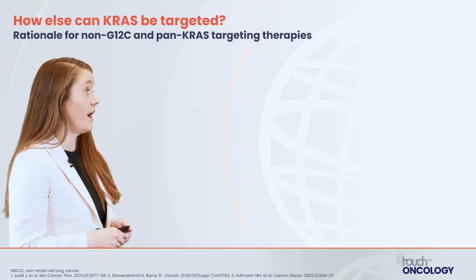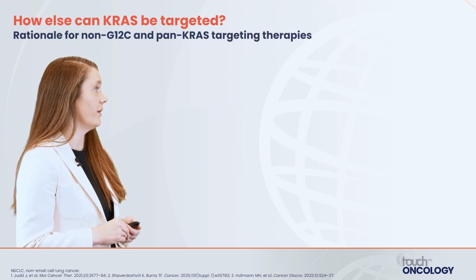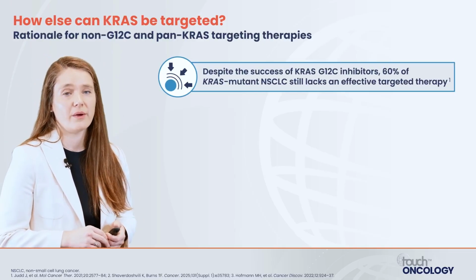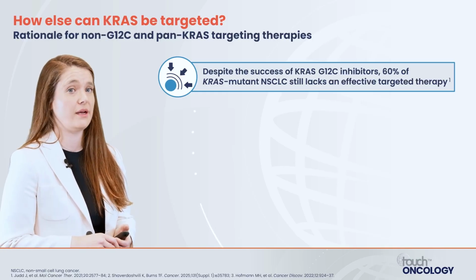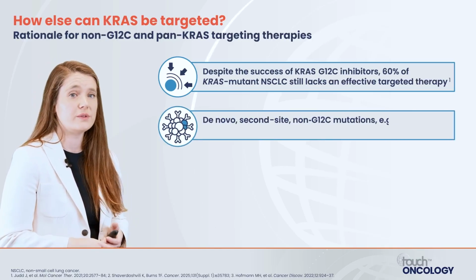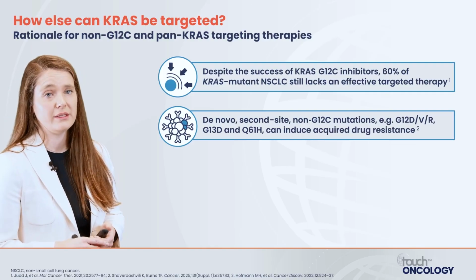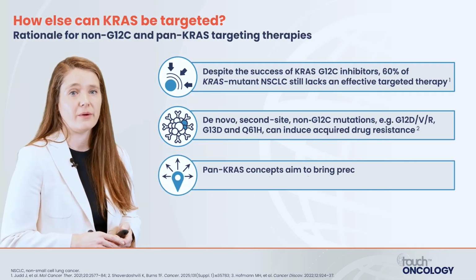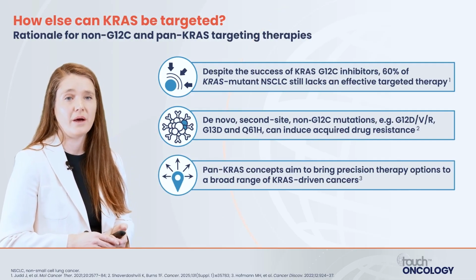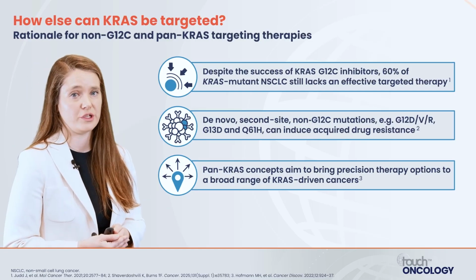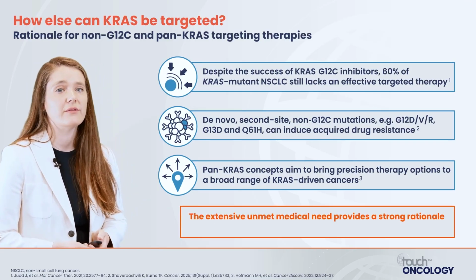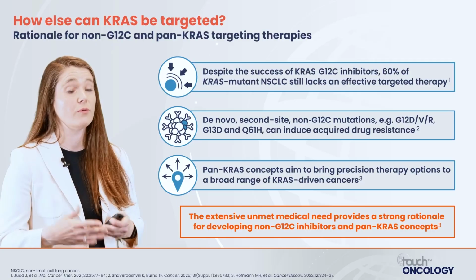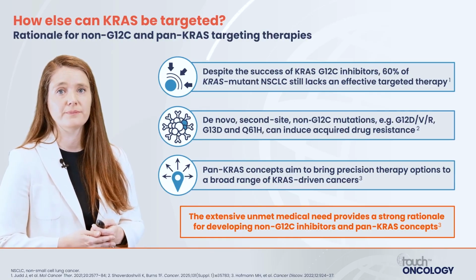We also have rationale for non-G12C as well as pan-KRAS targeting therapies. So despite the success of KRAS G12C inhibitors, 60% of KRAS-mutant non-small cell lung cancer still lacks an effective targeted therapy. De novo second site non-G12C mutations, such as G12D or V, can induce acquired drug resistance. And pan-KRAS concepts aim to bring precision therapy to many patients, not just those who have KRAS G12C mutated. This is an extensive unmet medical need and extremely important to allow access to targeted therapies for all of our patients with non-small cell lung cancer.